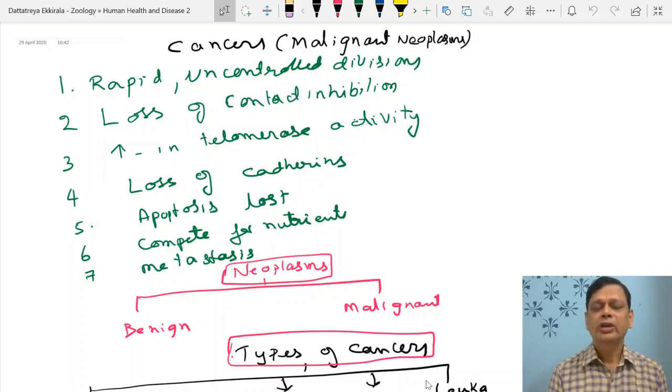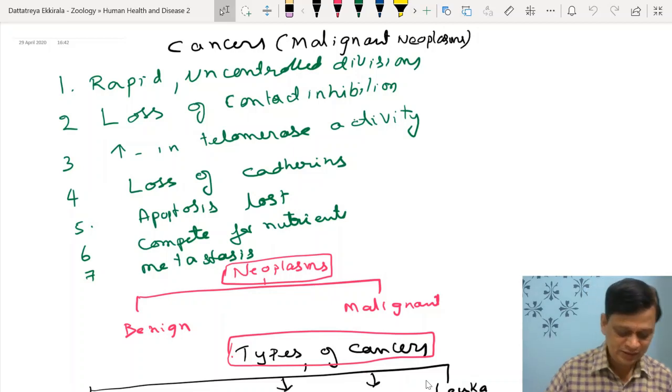And in neoplasm, there is an increase in the growth of cells, then a tumor is formed. Then this tumor may be benign or malignant. But where do you use the term cancer? Only for malignant tumors. All tumors may not be cancers, but you can say all cancers are malignant tumors, right?